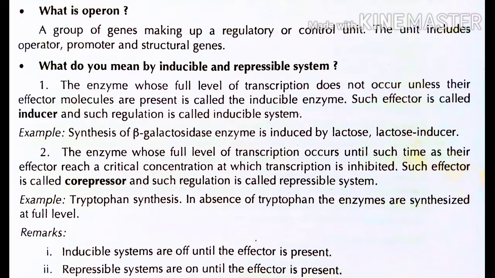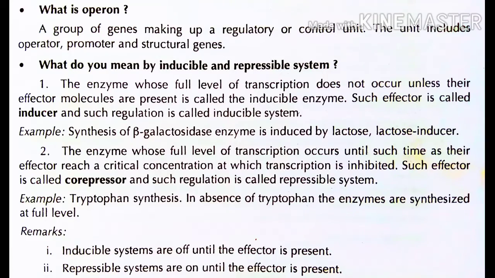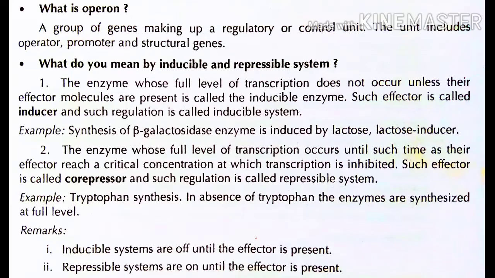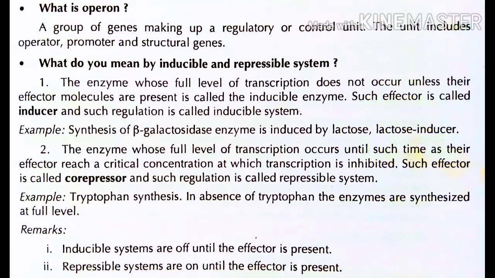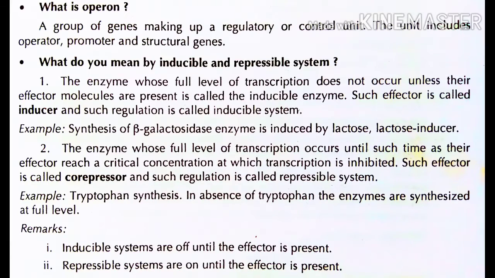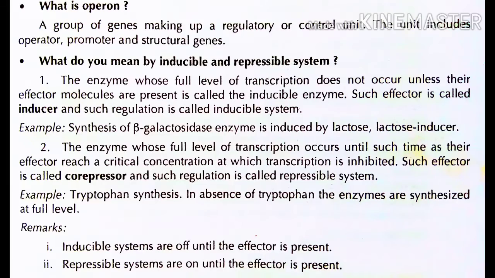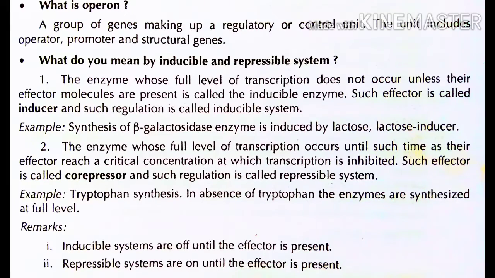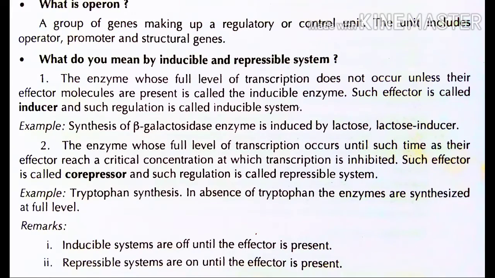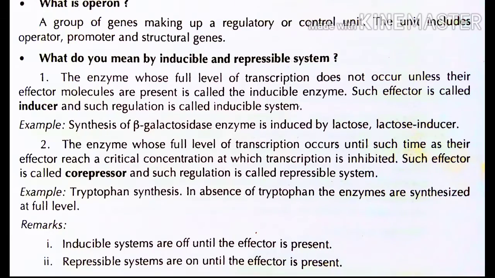For example, tryptophan synthesis. In absence of tryptophan, the enzymes are synthesized at full level. Now from here we can conclude that inducible systems are off until the effector is present and repressible systems are on until the effector is present.